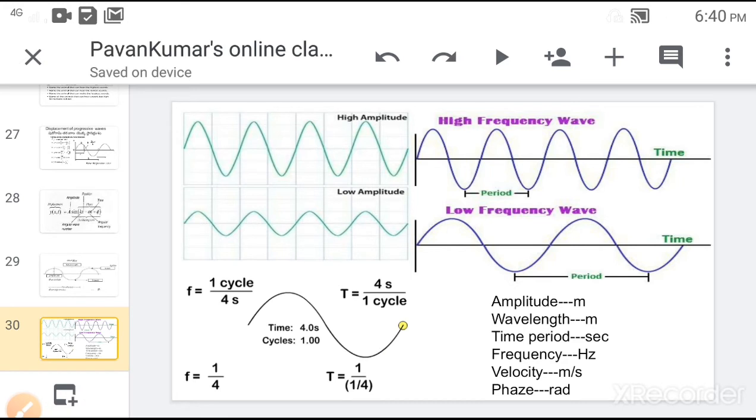Next, the unit of amplitude is meter or nanometer, angstroms. Wavelength unit is also meter, nanometer or angstroms. The unit of time period is second, the unit of frequency is hertz. For velocity, the unit is meter per second. For phase, it is radian.